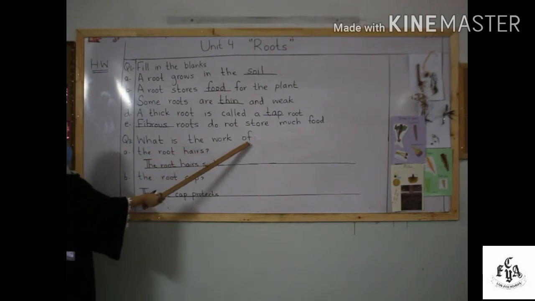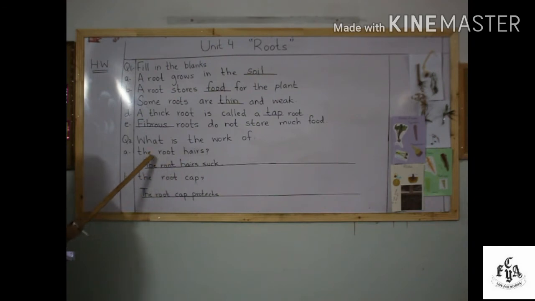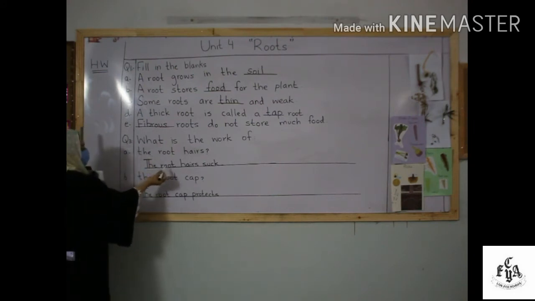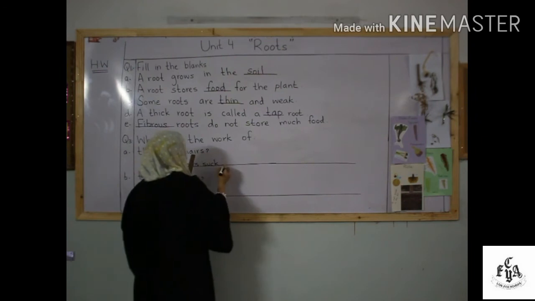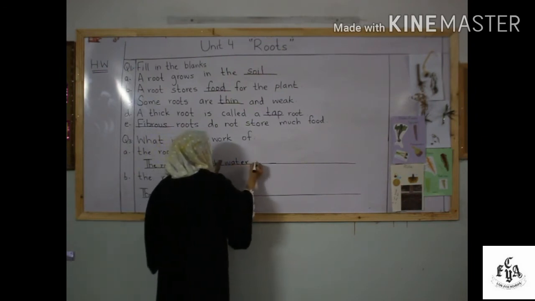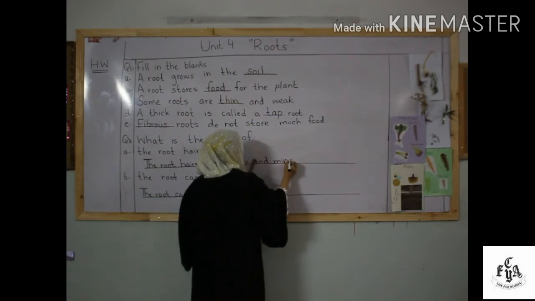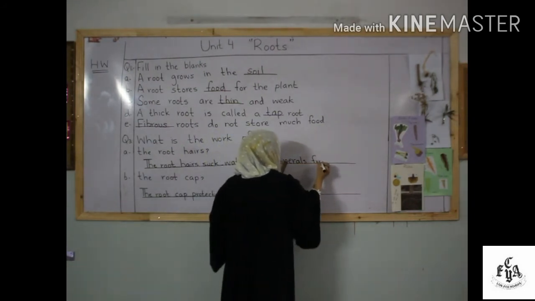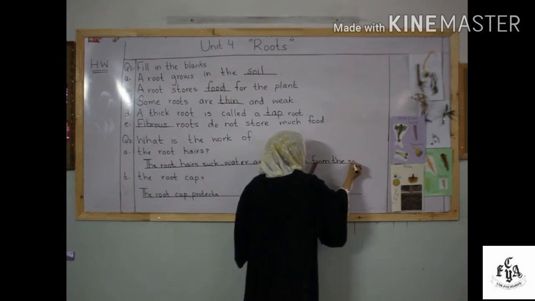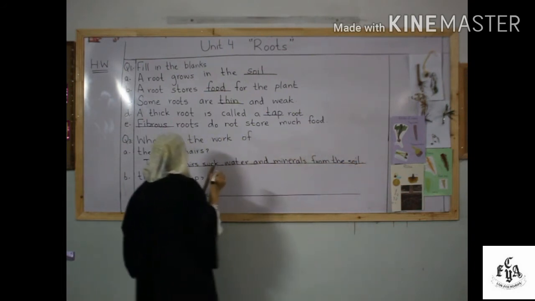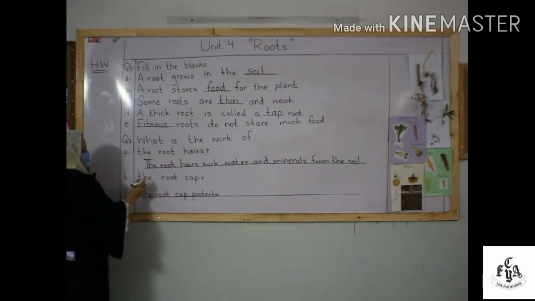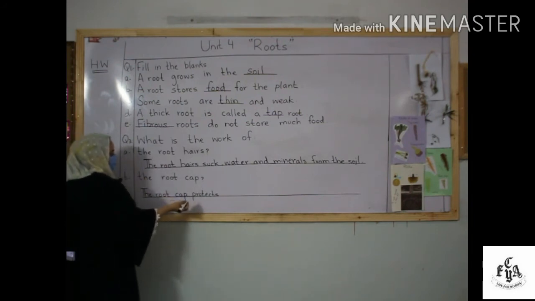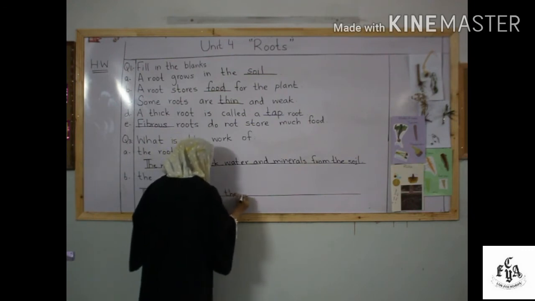Okay, now question number 3. What is the work of? It means that you have to write the functions of these two. First is the root hairs and second is the root cap. So you have to write its function. The root hairs suck water and minerals from the soil. So it is the function of root hairs. Now the second one is the root cap. The root cap protects the root tip.